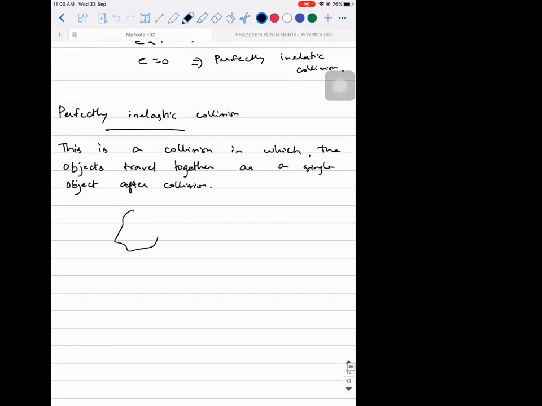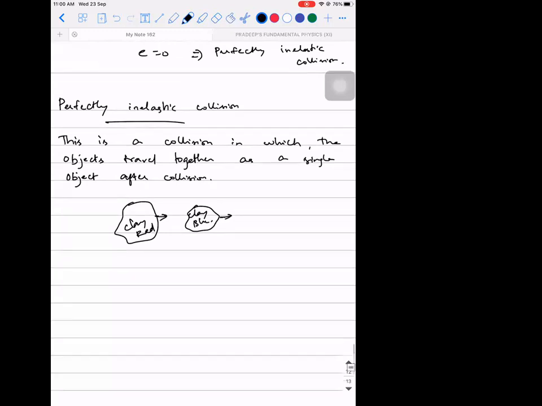Let's say I have a clay of red color, and let's say you have a clay of blue color. Let's say both the clays are projected in the same direction with U1 and U2.